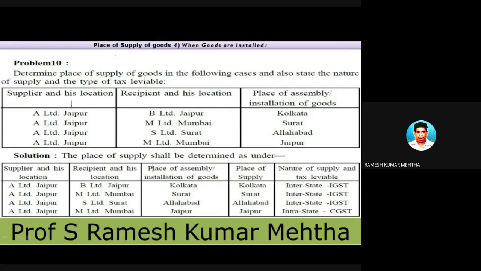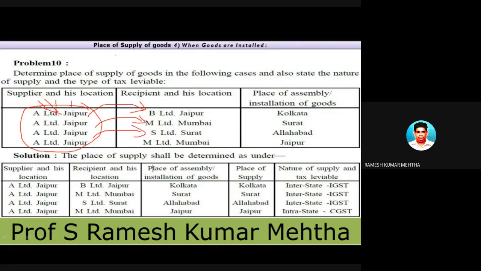Now let's take a small example. Who is the supplier supplying these goods? In all the cases, A Limited of Jaipur. To whom is it sold? In the first case, it is sold to B Limited of Jaipur. In the second case, it is sold to M Limited of Bombay. In the third case, it is sold to S Limited of Surat.